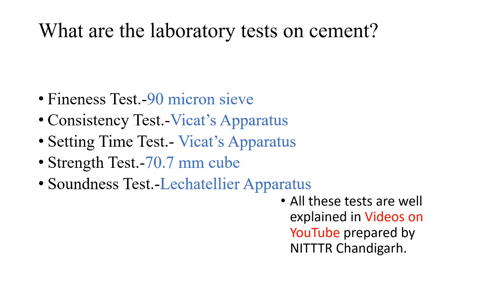Then compressive strength test. It is performed on a cube of size 70.7 mm side. Soundness test, it is performed on Le Chatelier apparatus. What is soundness? It is change in volume of cement after addition of water, after setting.